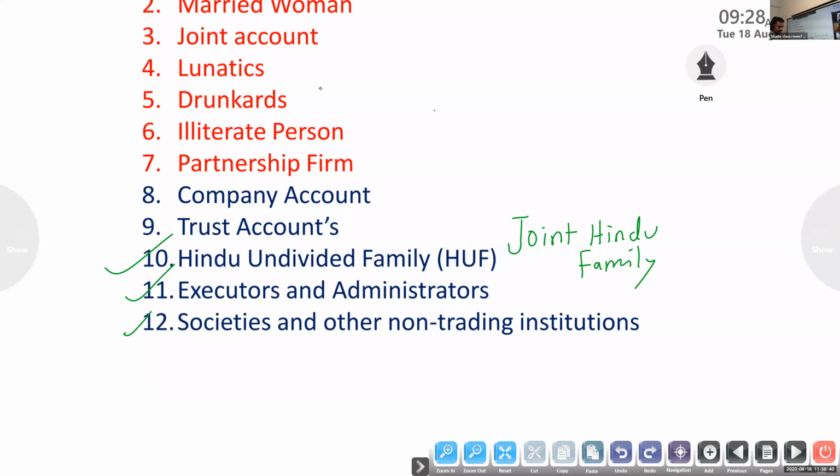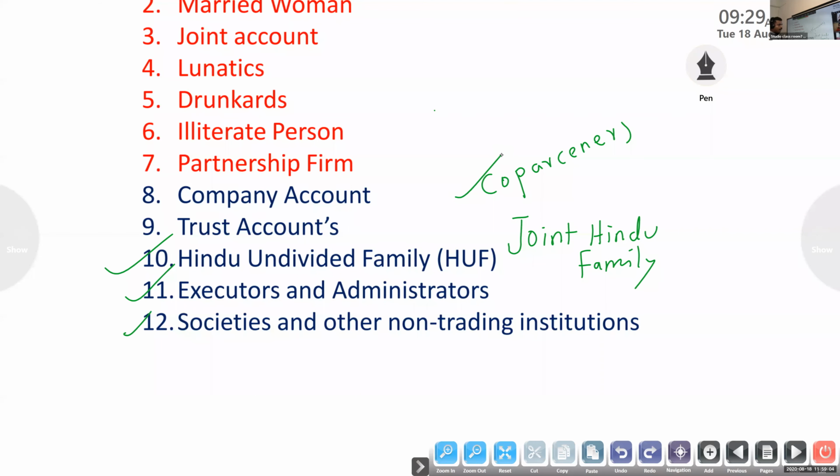The male members are known as co-partners. Only the male member can become a member of the joint Hindu family business.